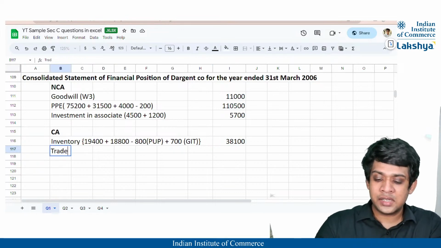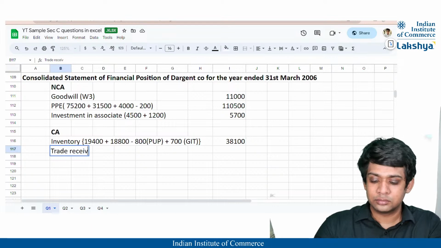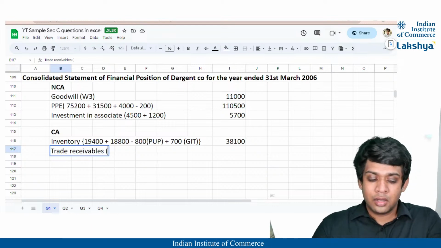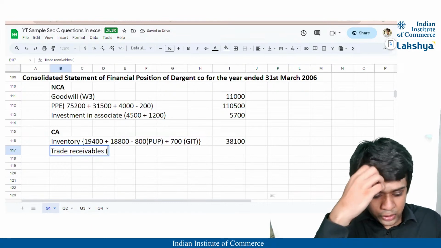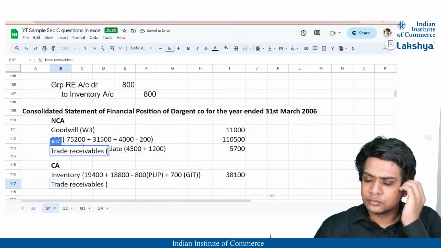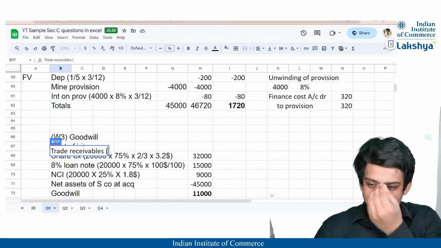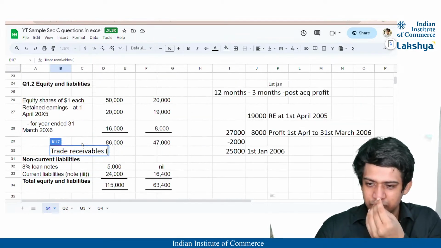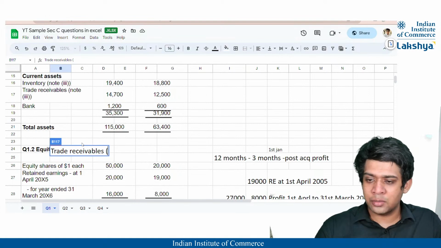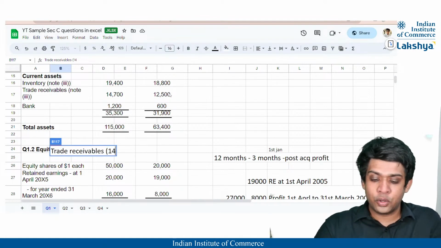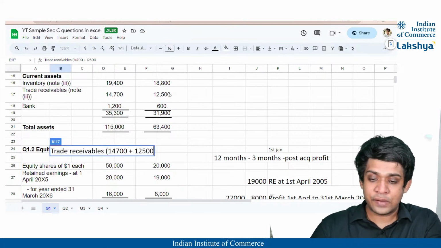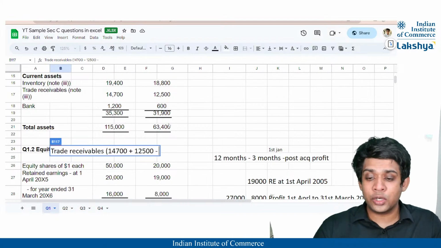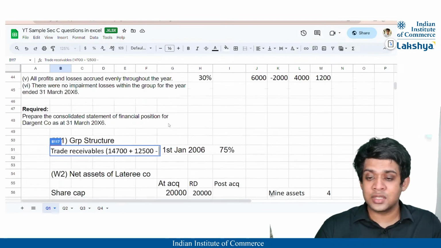Then we have our trade receivables. So our trade receivables, guys, is going to be nothing but, how much is the trade receivables? 14,700 plus 12,500, and the intra-group is going to be deducted from the receivables and payables, correct?